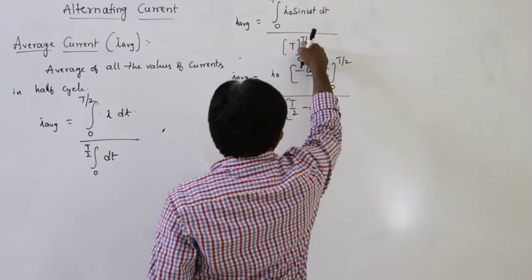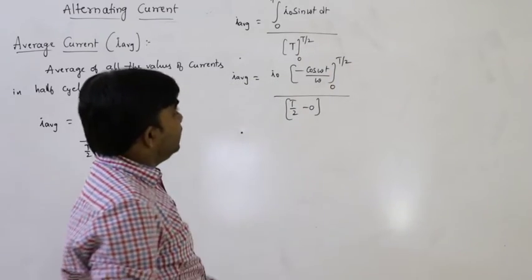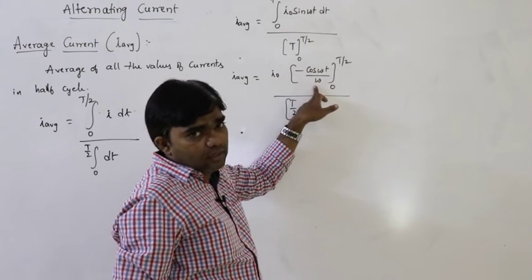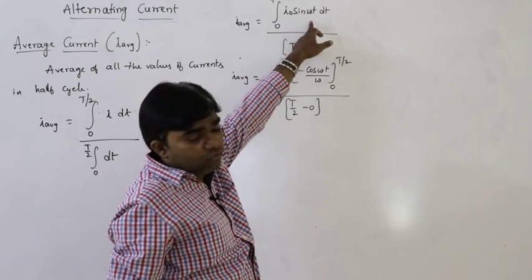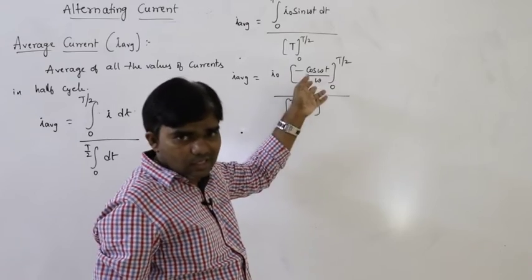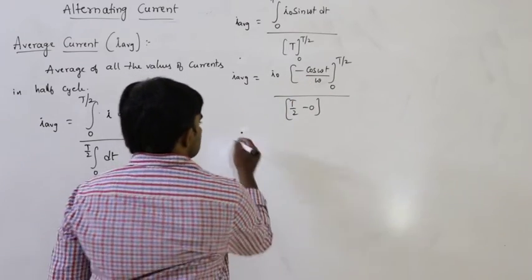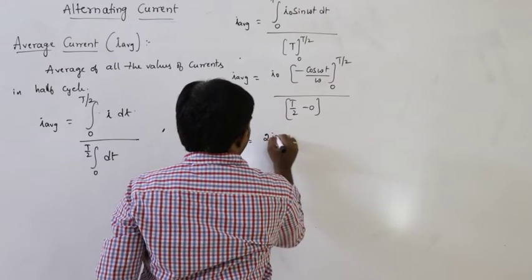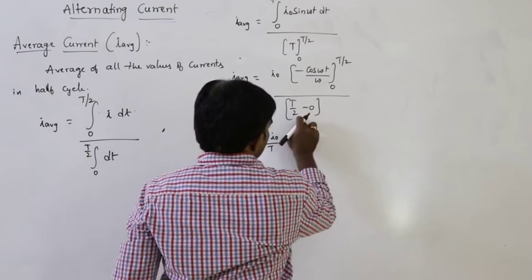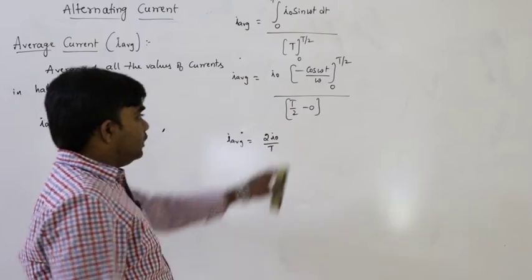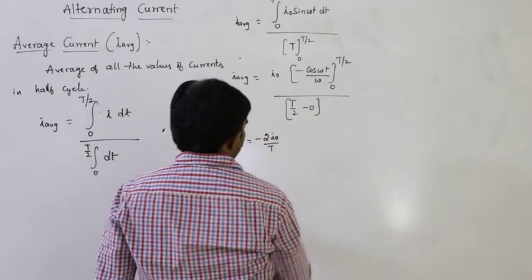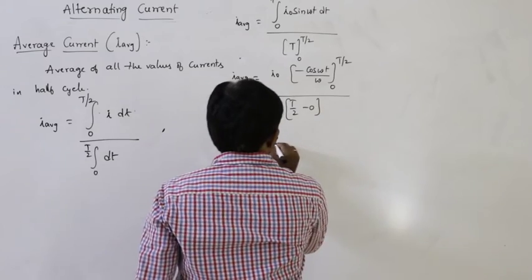First we have to substitute the upper limit minus the lower limit. The integral of sin omega t is minus cos omega t divided by omega, since d by dt of omega t gives omega. So from this, I average can be written as 2 I naught by T, because T by 2 minus 0 is T by 2, so the 2 comes to the numerator. Let us say the minus comes out.